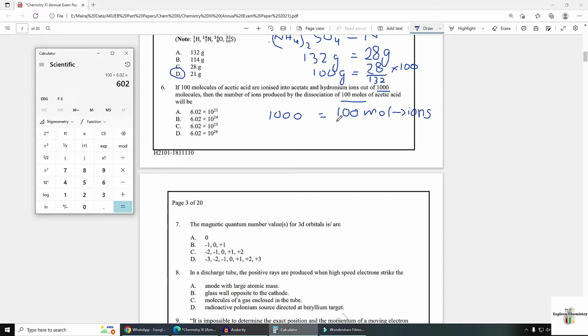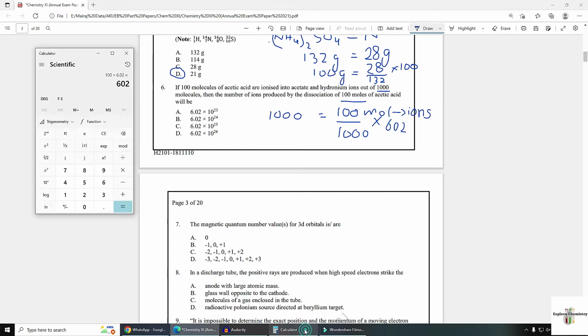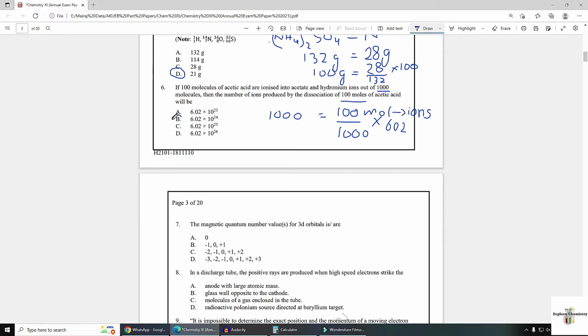So here you will do the unitary method, 100 divided by 1000 multiplied by 6.02 × 10^23. So 0.602 × 10^23 is the answer, which equals 6.02 × 10^24. So option B is the correct answer.